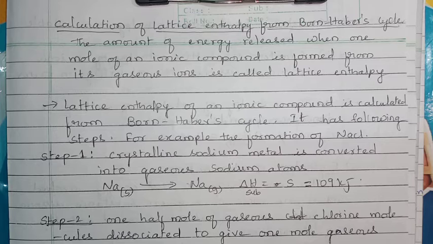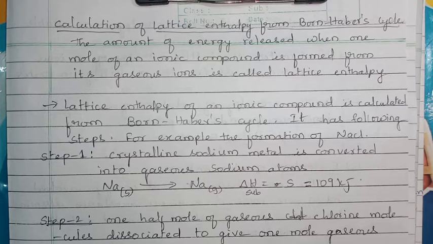Understood? Lattice enthalpy is the energy released when 1 mole of ionic compound is formed from its gaseous ions. Gaseous ions, you must remember, means ions in the gaseous state, and they are converted into solid. Gaseous state has maximum energy compared to liquid, compared to solid.